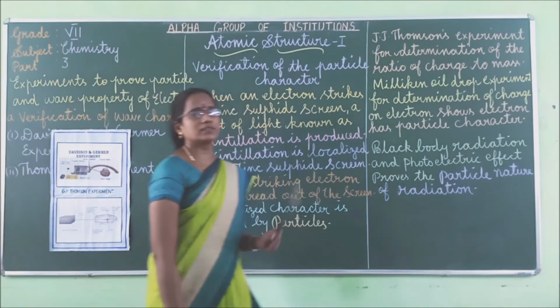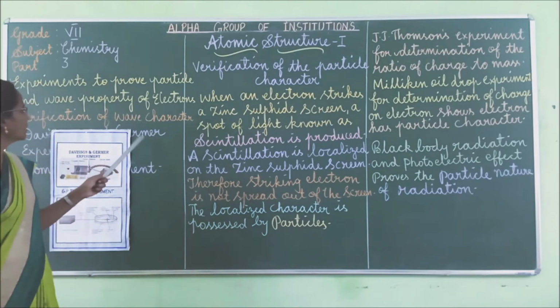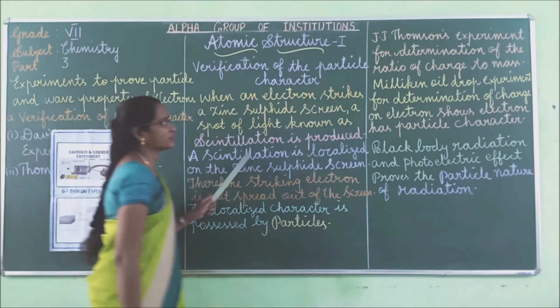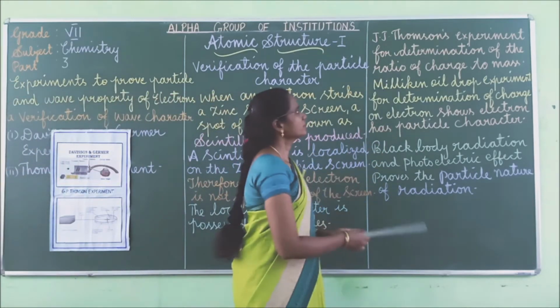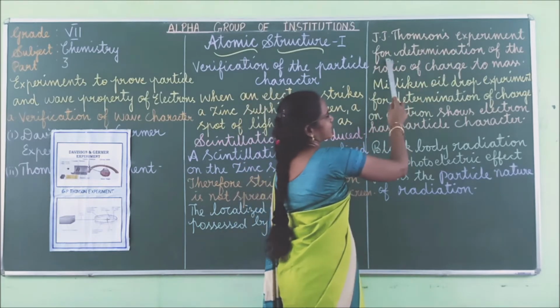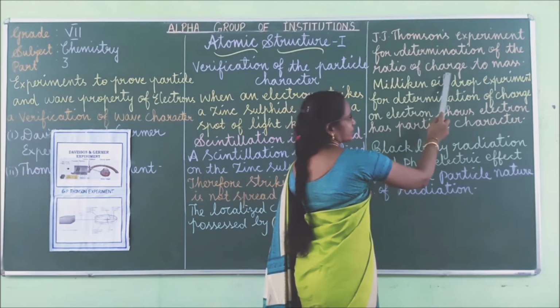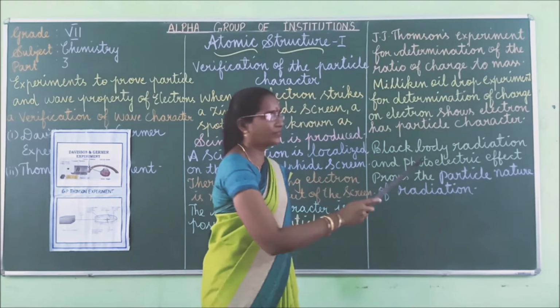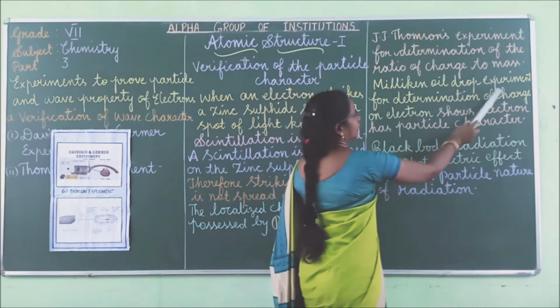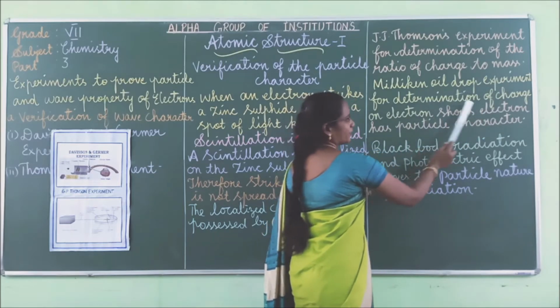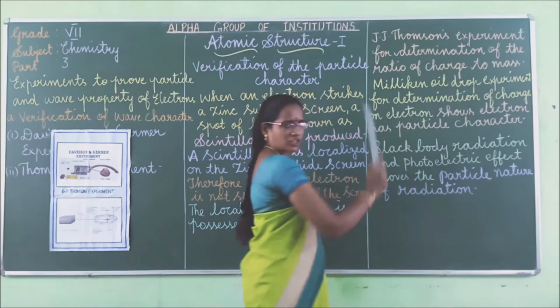So this is one of the experiments to prove the particle nature of electrons. Second one, J.J. Thomson's experiment for determination of the ratio of charge to mass. Along with that, Millikan oil drop experiment for determination of charge on electron.